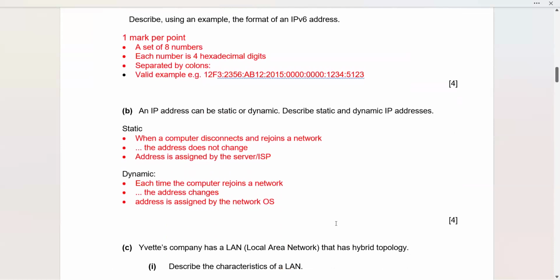Now the next part, part B. Question number 2, part B. An IP address can be static or dynamic. Describe static and dynamic IP addresses. It was a 4-mark question, meaning I was expected to write 2 bullet points for static IP address and 2 bullet points for dynamic IP address. So what is static IP? If you remember, it is the IP that remains constant and never changes. When a computer is connected to the network, it is going to be assigned a dynamic IP by your DNS.